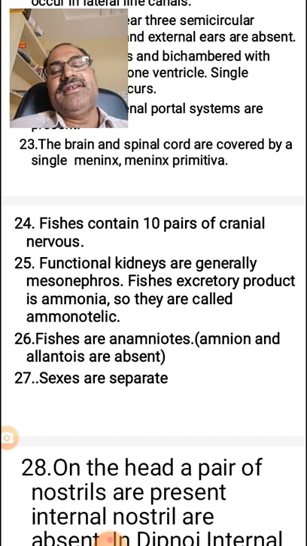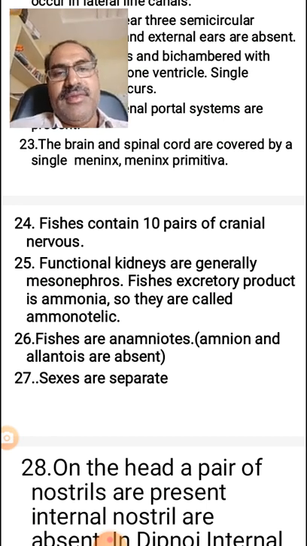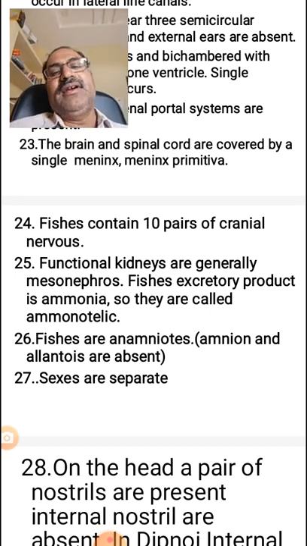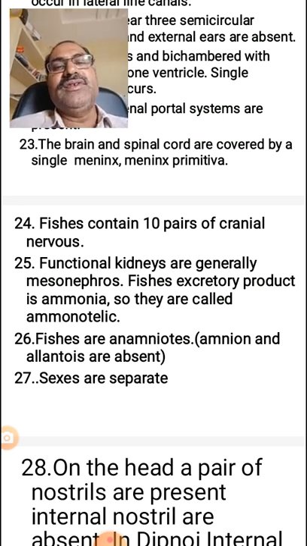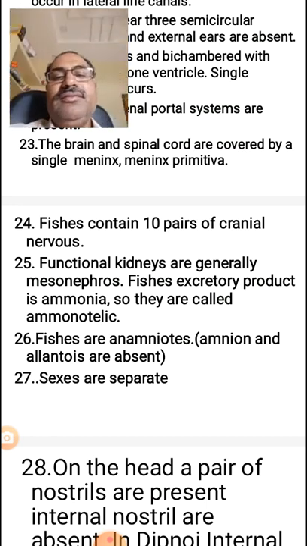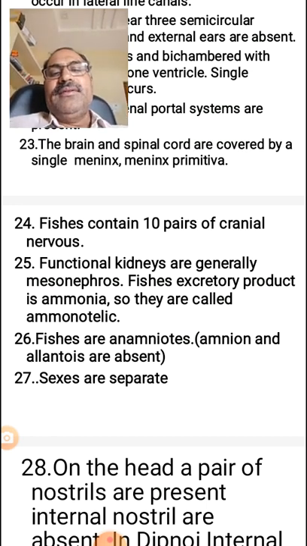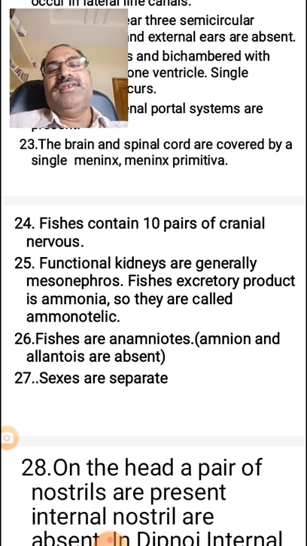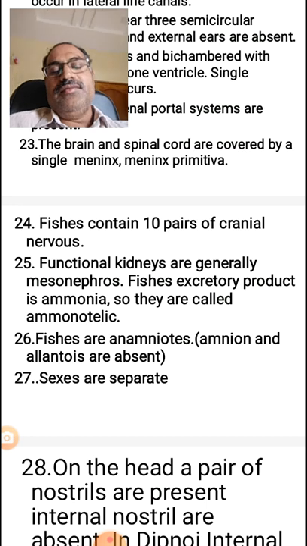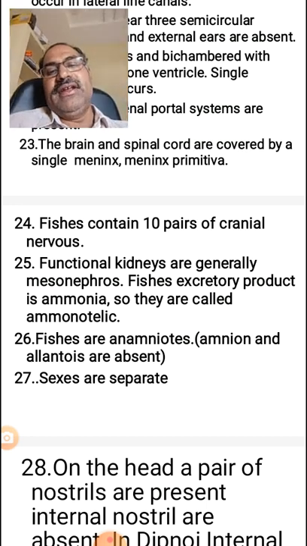There are three excretory products: ammonia, urea, uric acid. Ammonia mainly occurs in aquatic organisms. Urea occurs in amphibians and mammals also, and uric acid in arthropods and reptiles. So ammonia and urea are related to the fishes. Ammonia is in fresh water, urea is in marine water.